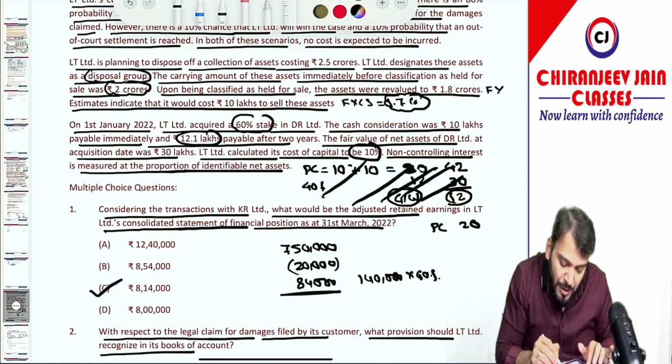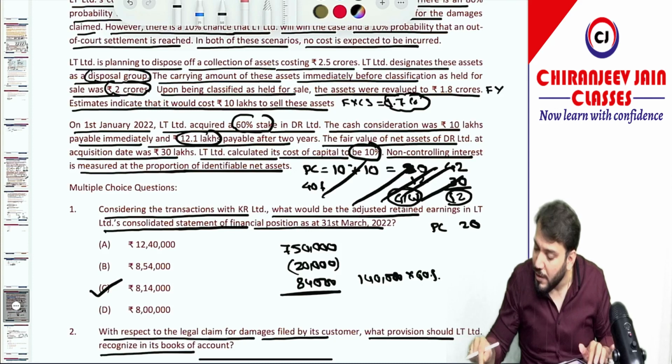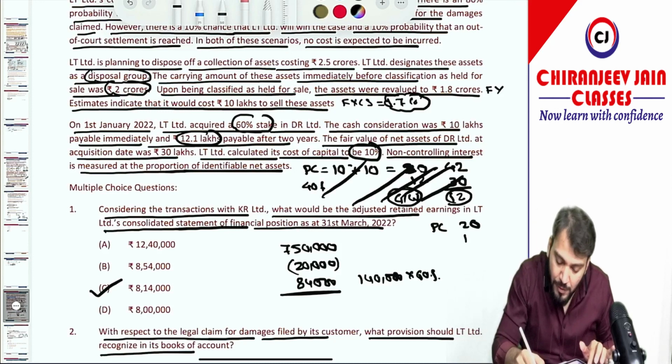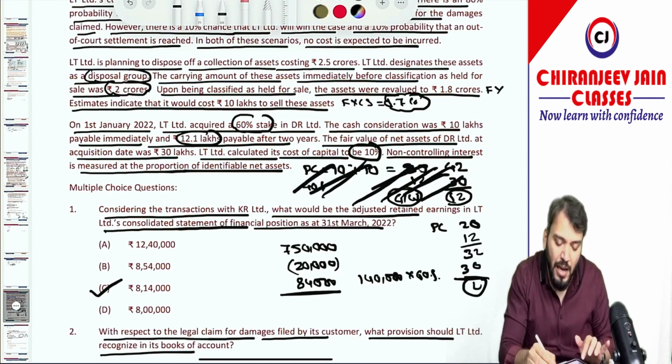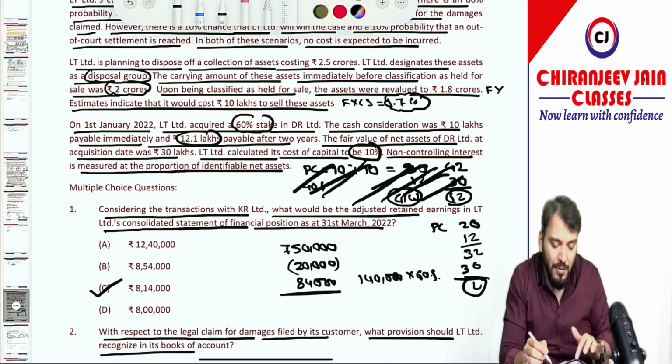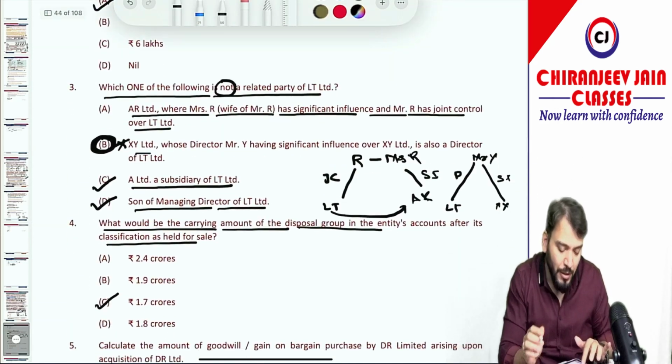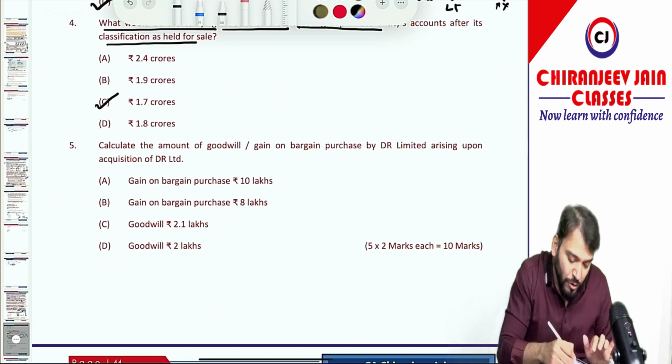And they have given NCI, 40% NCI. So 30 into 40% is 12. So it becomes 32. And INA is 30. So of course 2 lakh is the goodwill. This was wrongly calculated, my mistake. I wrote 10 plus 10 as 30. I was thinking about someone at that point of time. So my mistake. The goodwill is 2 lakh.